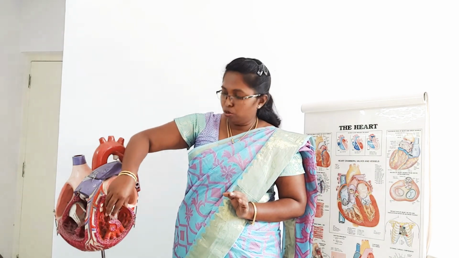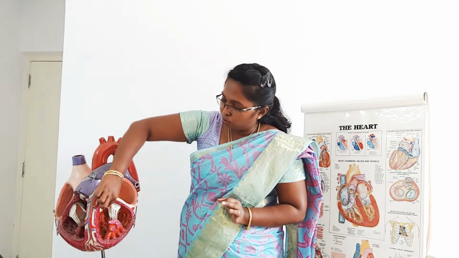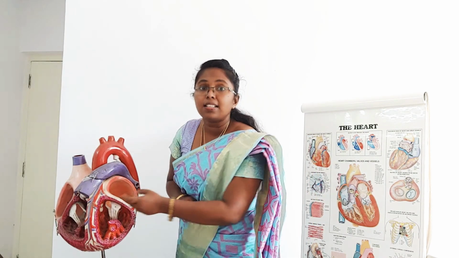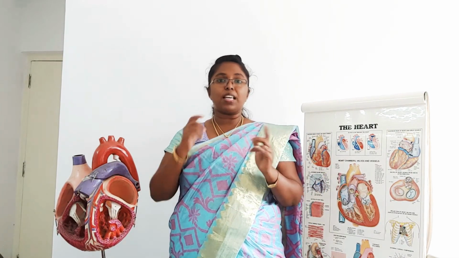From the left ventricle, once it is pumped, the blood goes through a semilunar valve again. Semilunar: lunar means full, semi means half. It's like a half cup. If you take a ball and cut it in half, it's like a cusp. There are three cusps like that.